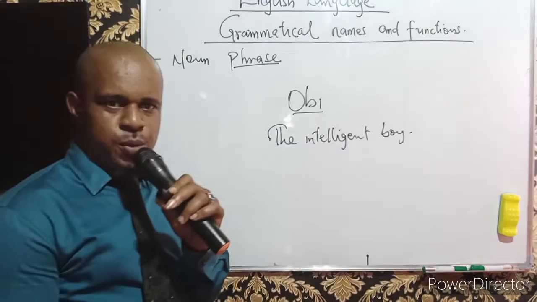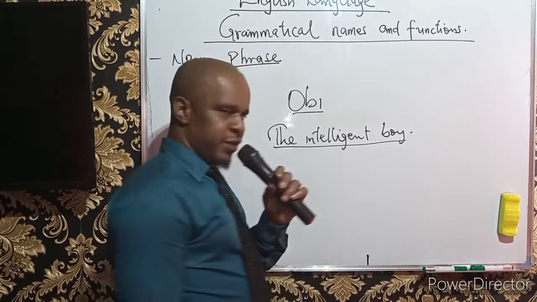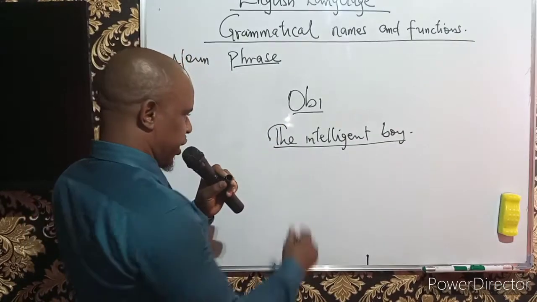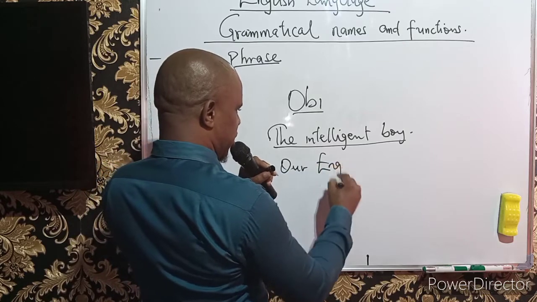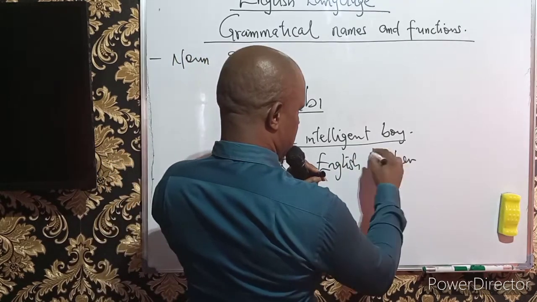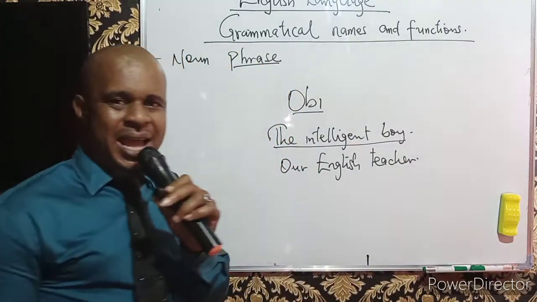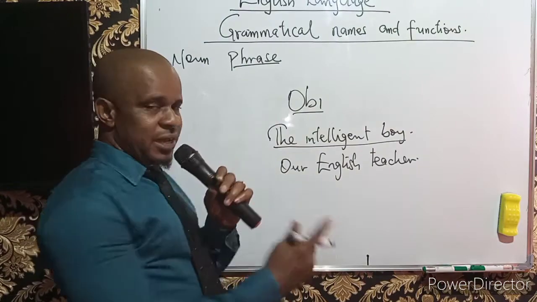The intelligent boy. Now, this is a very good example of a noun phrase. We can also say our English teacher. This is another example of a noun phrase. Why do we call this a noun phrase?